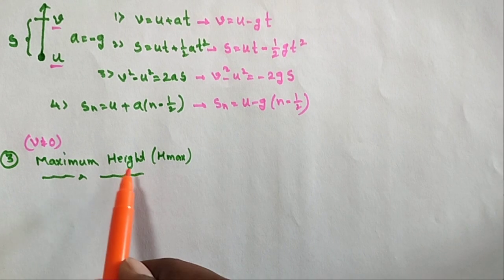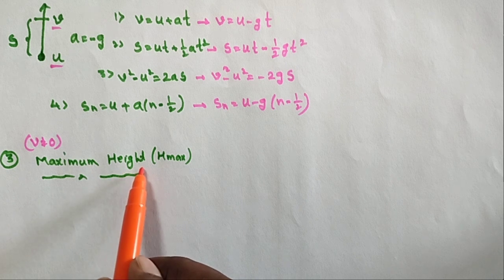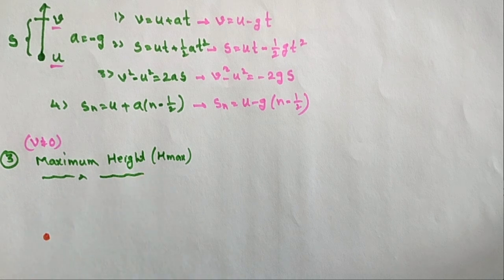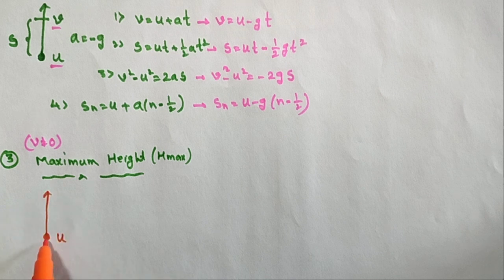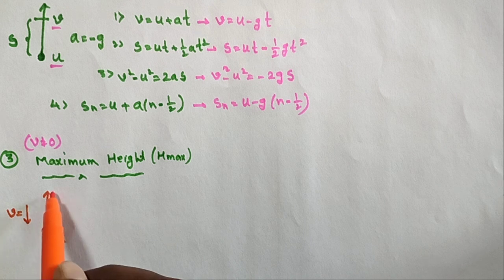Next, some applications. Calculate the maximum height. This is one body with initial velocity u, and the body is projected upward. When the body is moving upward, the velocity decreases.